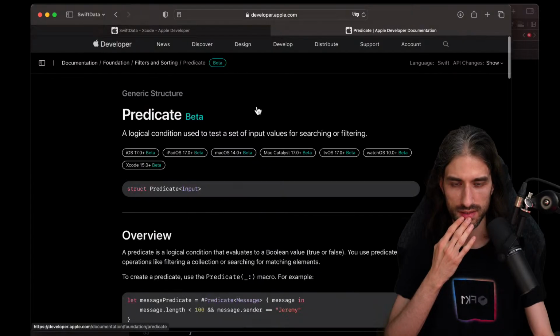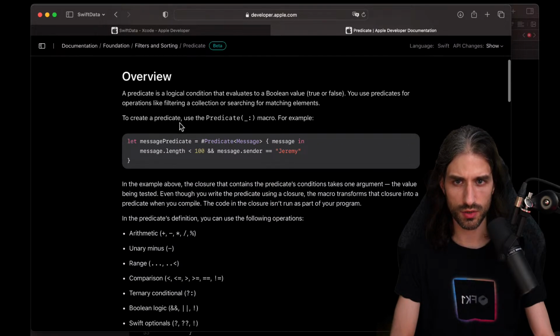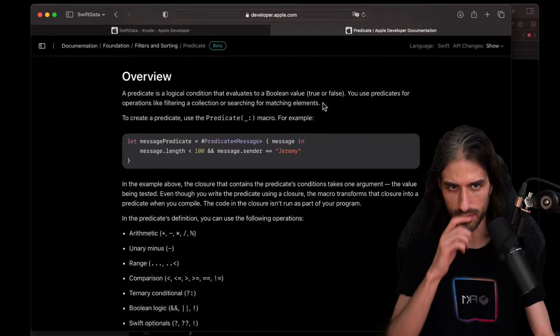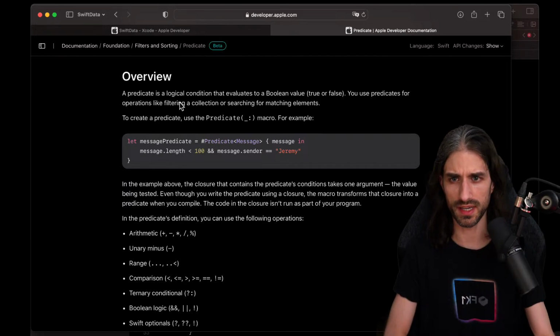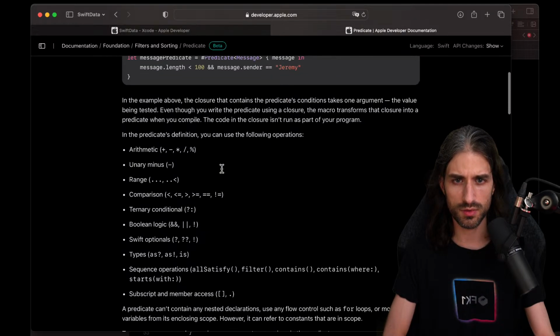I'm going to want to look at the docs for predicates. Maybe there is more information. So overview: a predicate is a logical condition that evaluates to a Boolean value, true or false. You use predicates for operations like filtering a collection or searching for matching elements. To create a predicate, use the predicate macro, for example, like here, but we can see that they use only operators like less than or equal or and, so maybe functions cannot be used. Oh, we seem to have a whitelist. So in the example above, the closure that contains the predicate conditions takes one argument, the value being tested. Even though you write the predicate using a closure, the macro transforms that closure into a predicate when you compile.